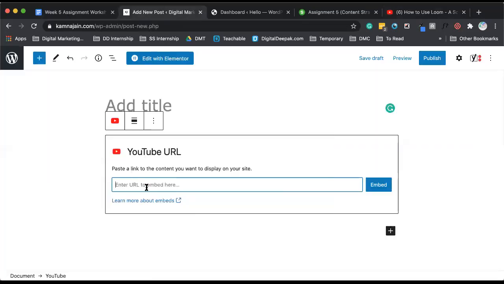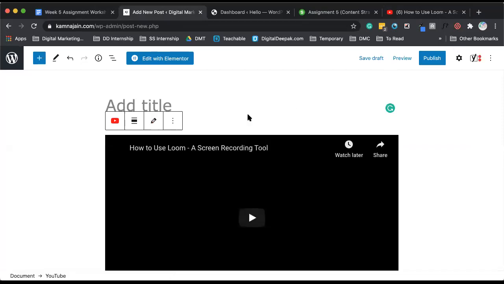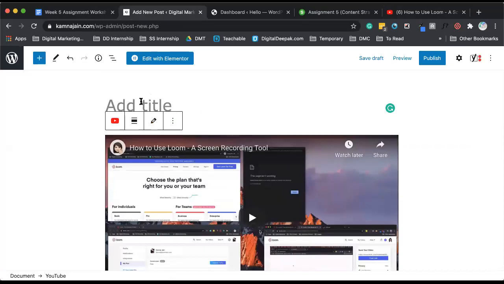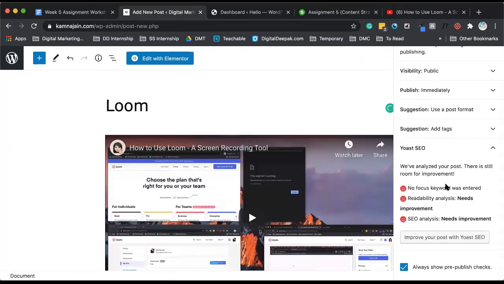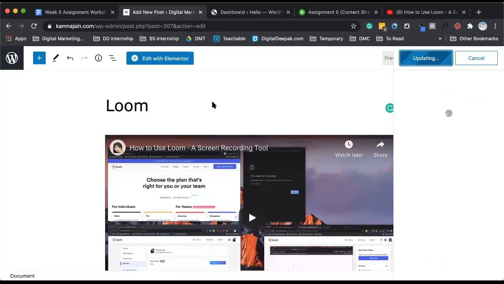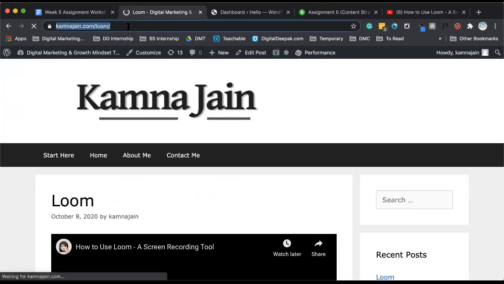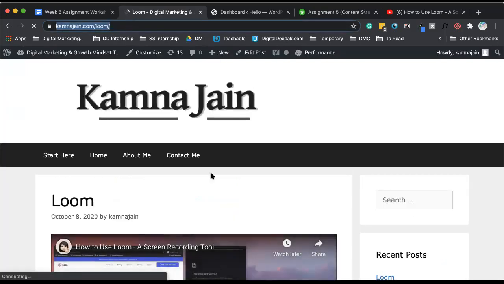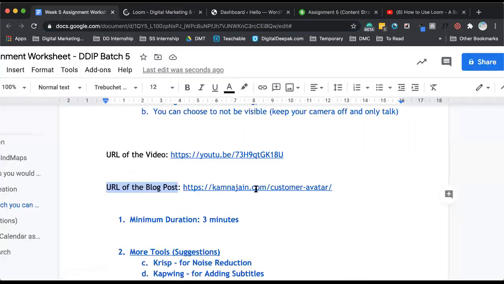Then I've already added this YouTube block here for embedding. I'll add that and click on embed. If I publish it right now, you'll see that the video has gotten embedded. I'm not doing it in depth, I'm just quickly showing you how to get the link of the blog post. Once you post it, click on view post, take this link. The post where you have embedded the video, you have to share that particular link.